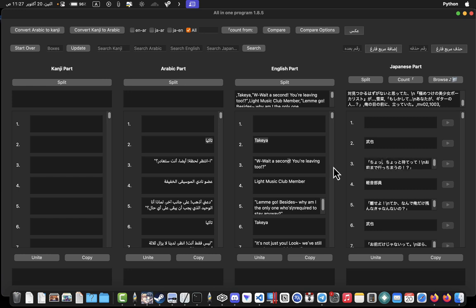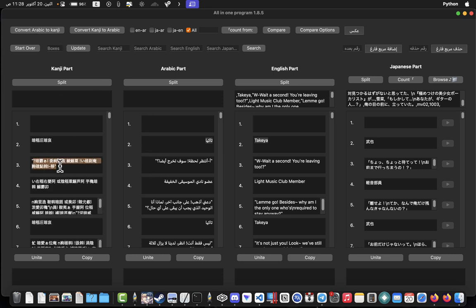Okay, so you will see here you can write your translation from zero. Of course, you need to make sure that it is starting from zero, like this, for example. Like this. Okay, so Arabic to kanji, you will see the output here, and you can take this output and put it in the game.